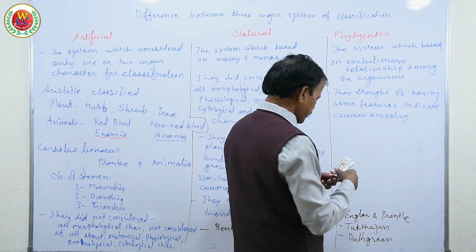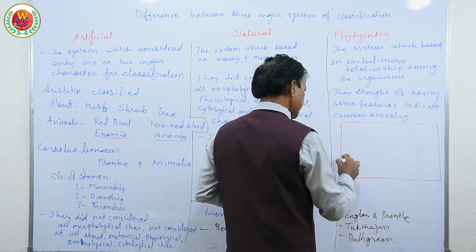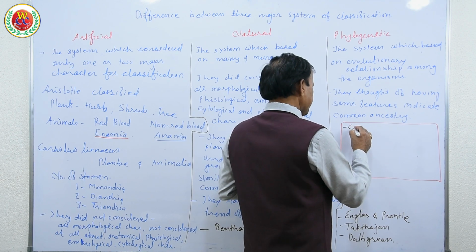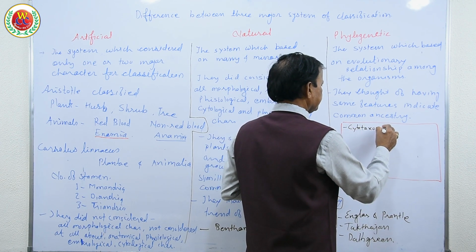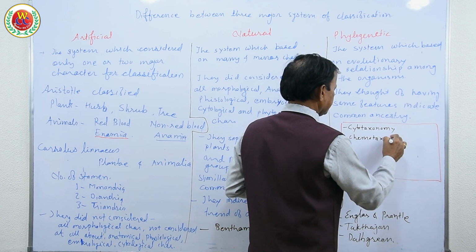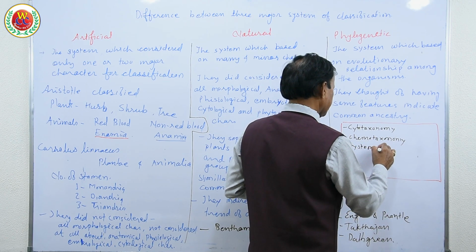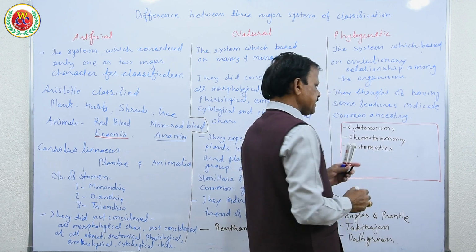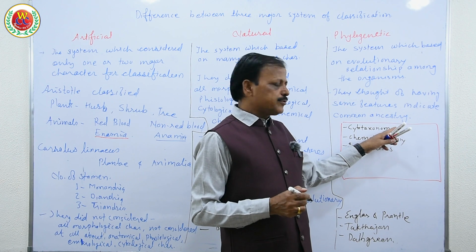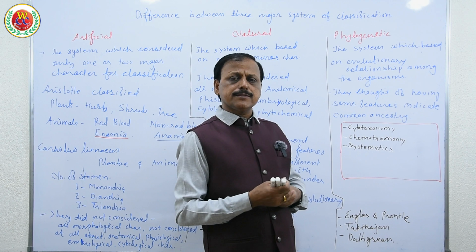Now, some of the new systems of classification to highlight are cytotaxonomy, chemotaxonomy and systematics. In cytotaxonomy, cellular characters, chromosome number and size are considered for classification. In chemotaxonomy, the presence of specific chemicals is considered.